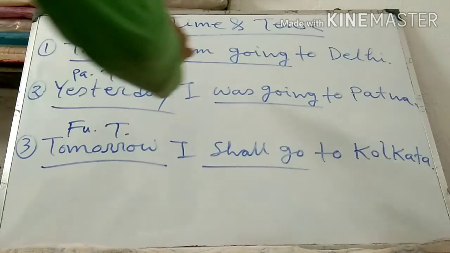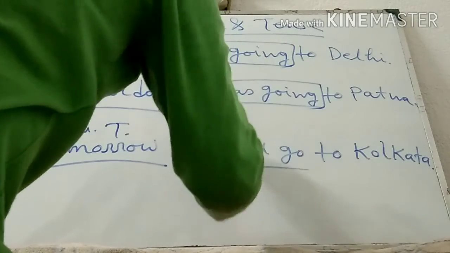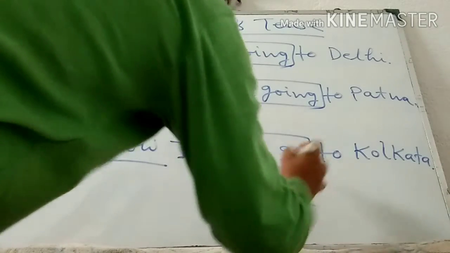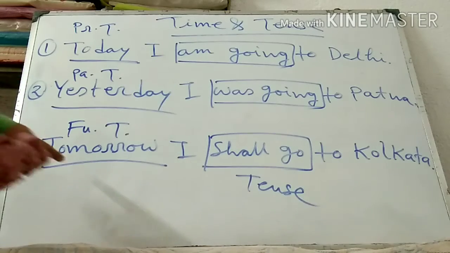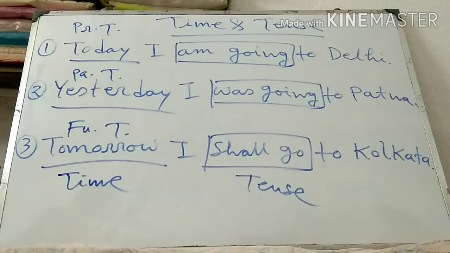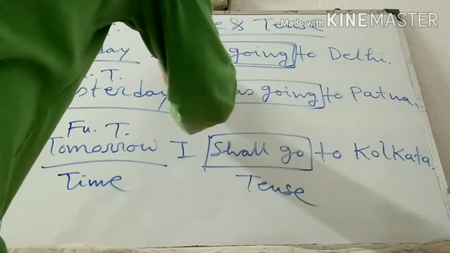Now look here, am going, was going, shall go. These are called tense. These are not time. But today, yesterday, tomorrow, these are called time. From these three examples, you should clarify the difference. When I am using present time, I am using this form.